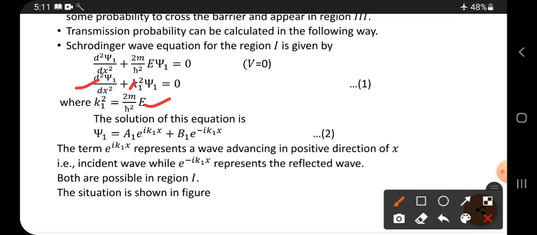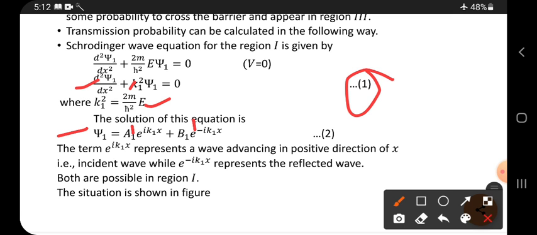Now the equation 1 is a second order differential equation. For the second order differential equation, we have a solution: psi 1 equals a1 e power of i k1x plus b1 e power of minus i k1x, right? It is the solution. And here two terms are taken.